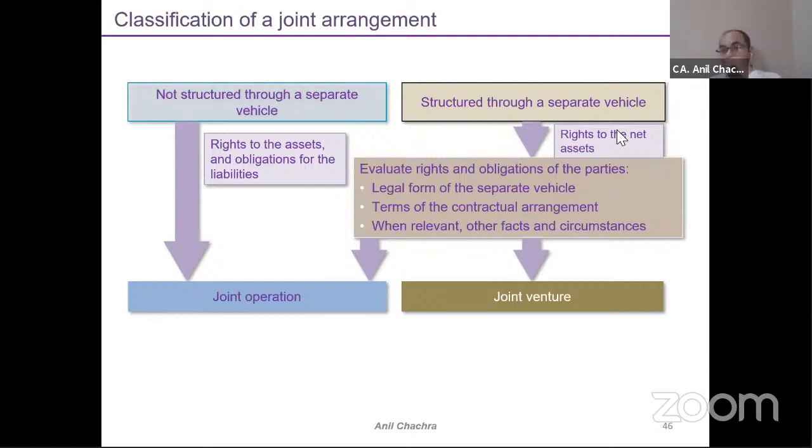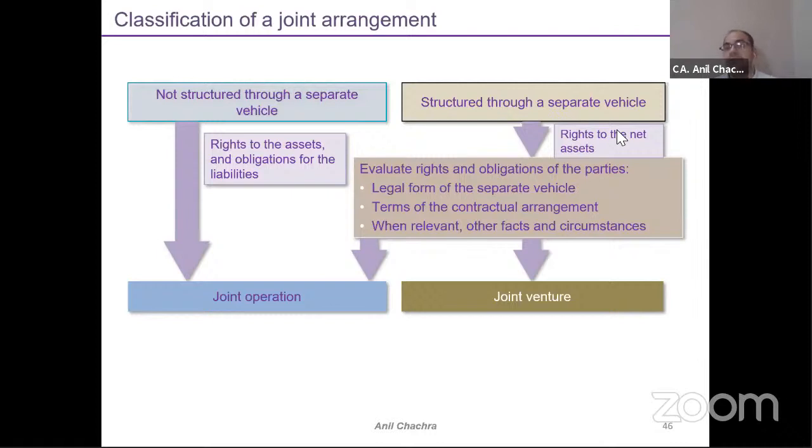Now suppose you have created an SPV, a special purpose vehicle, in the corporate format, wherein the rights, limitations and liabilities have been defined. It can be part of joint venture or it can be part of joint operation as well.